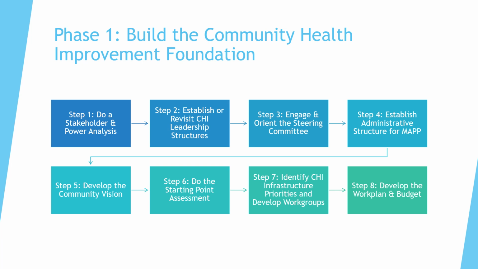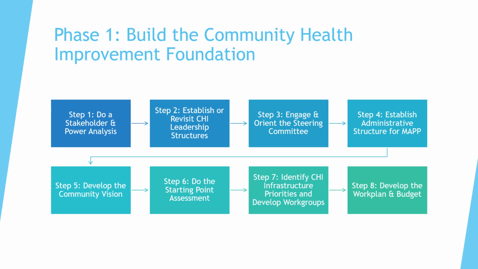Next, you'll clarify roles and expectations. Who's leading the process? How are decisions made? What's the timeline? Establishing this early builds credibility and prevents confusion down the road. This phase also includes developing a shared vision, a compelling, community-informed statement of what a healthy future looks like. When done well, this vision becomes the compass for the rest of your planning.